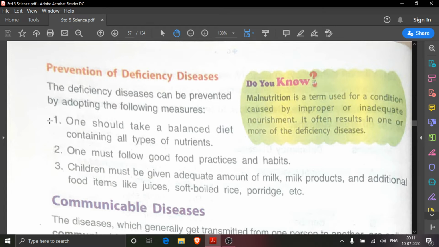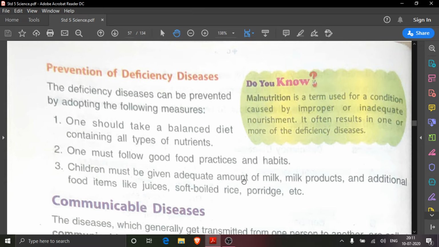First measure we will write, one should take a balanced diet containing all types of nutrients. Here in that picture you have seen what a balanced diet is. The diet which contains all the nutrients in appropriate amount is known as a balanced diet. Then for the prevention of deficiency diseases, which type of diet should we take? One should take a balanced diet containing all types of nutrients. Then second is, one must follow good food practices and habits.